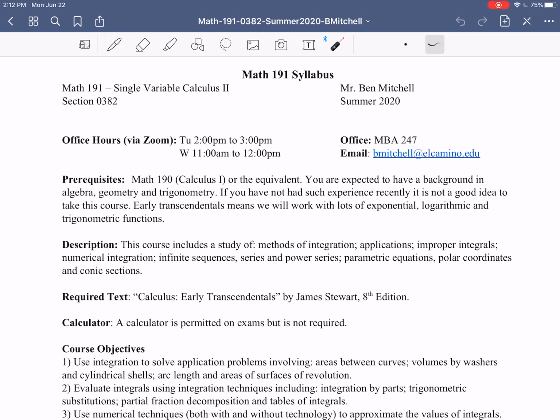So, as mentioned, this is Math 191, which is Single Variable Calculus 2. This class is mainly focused on techniques of integration, sequences, series, and then investigating single variable calculus in other coordinate systems. And we'll talk about all that a little bit more as we go along.